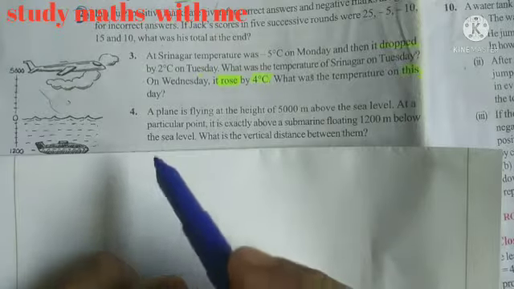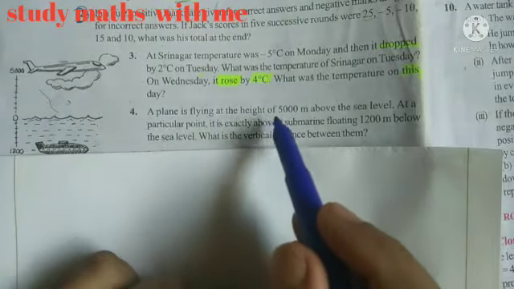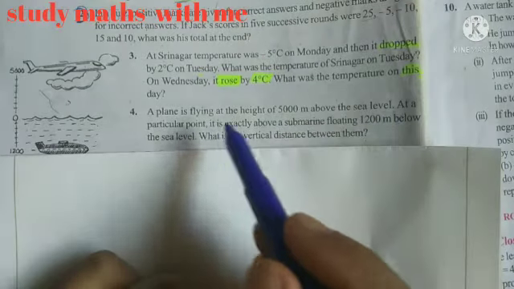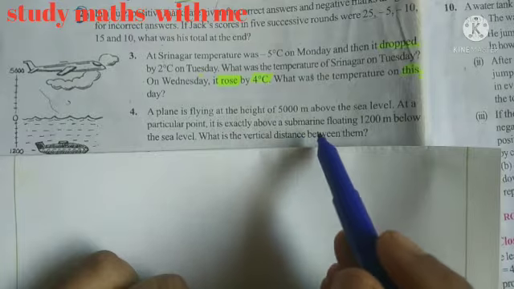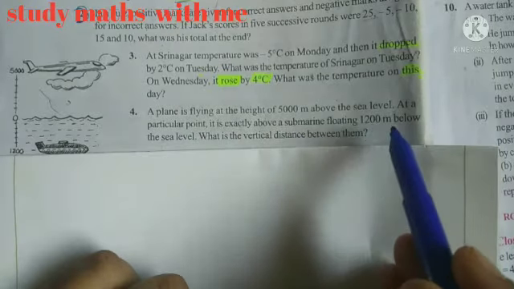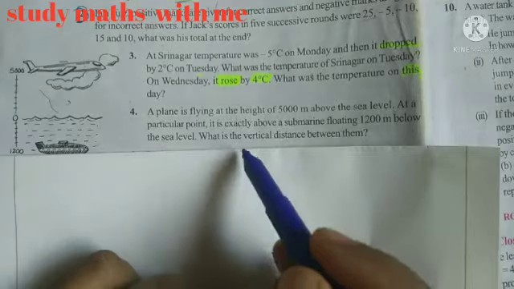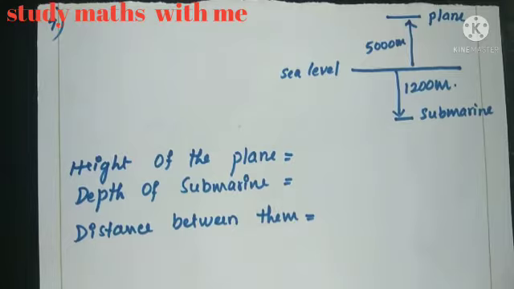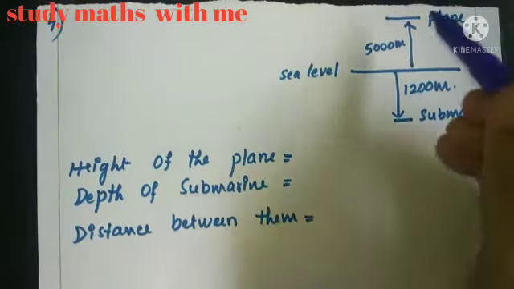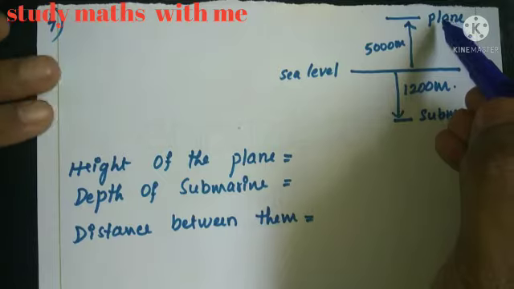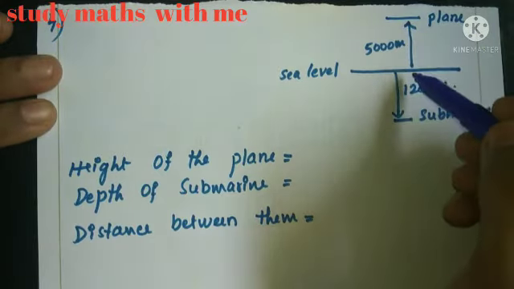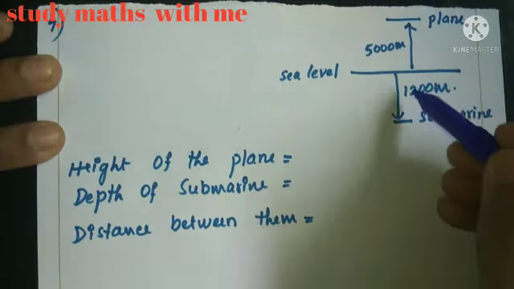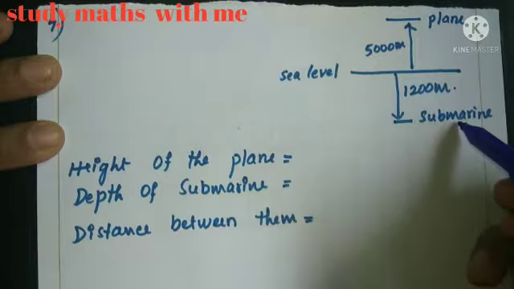Now question number 4. A plane is flying at the height of 5000 meter above the sea level. At a particular point, it is exactly above a submarine floating 1200 meter below the sea level. What is the vertical distance between them? We'll solve question number 4 now. Here, a plane is flying at the height of 5000 meter above the sea level. It is exactly above a submarine 1200 below the sea level.